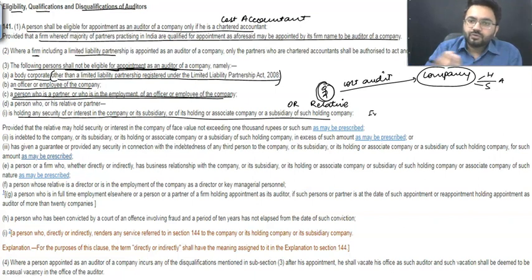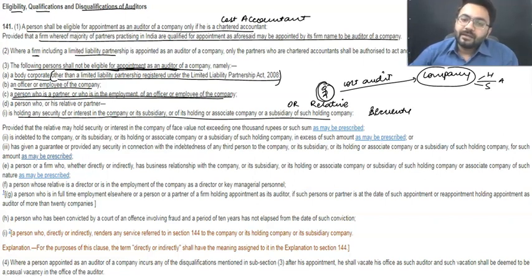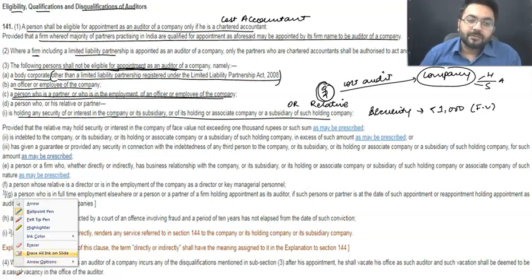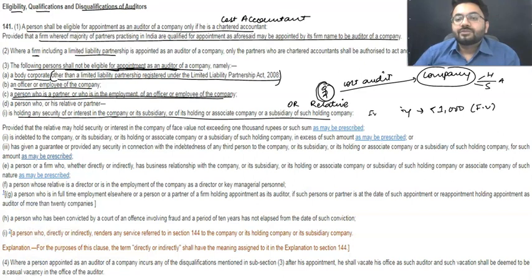The people who are very close to you, they may hold any kind of shares in the company. If so, then you are not eligible. But if the security interest they are holding in the company is even less than 1,000 rupees, then there is no problem. 1,000 rupees face value I am talking about. If they are holding for more than 1,000 rupees, now here comes a problem.